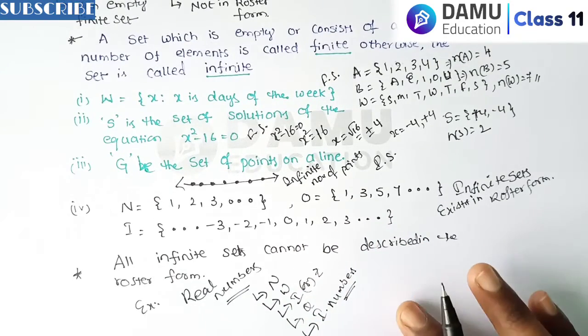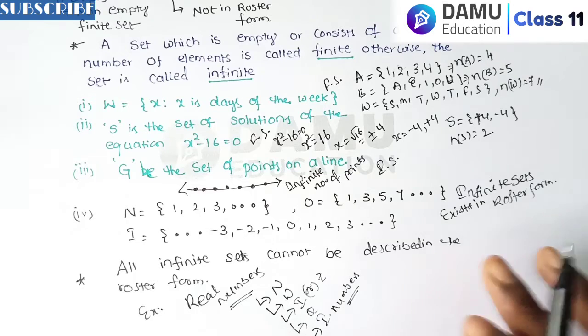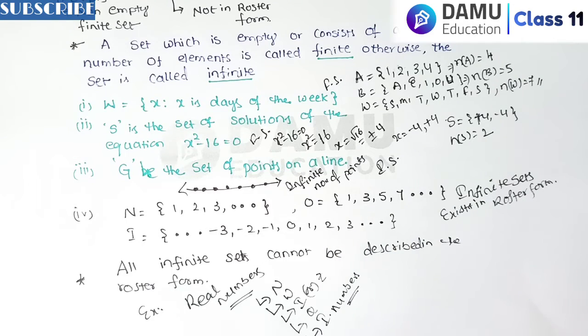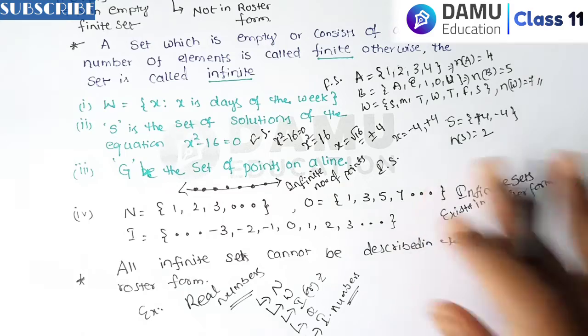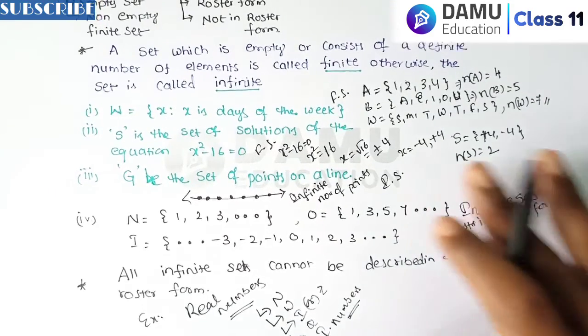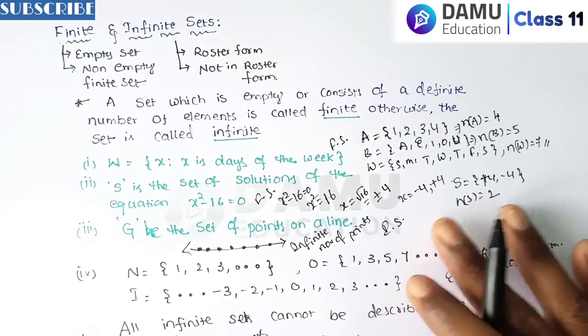So you cannot write real numbers in a roster form, although it is an infinite set. For that I took it here, roster form and not in roster form.